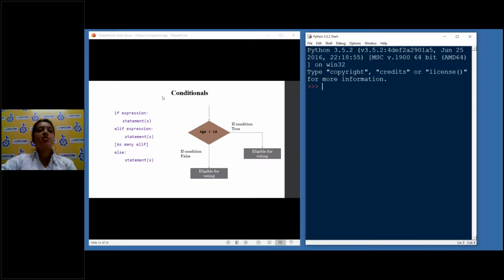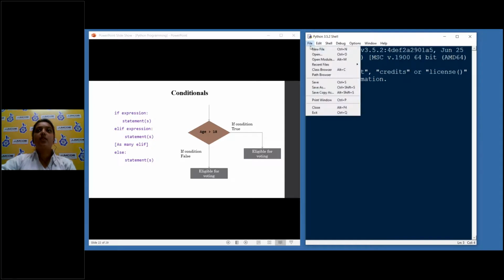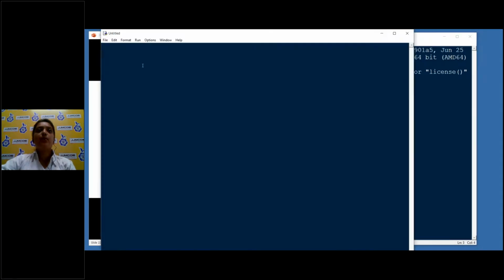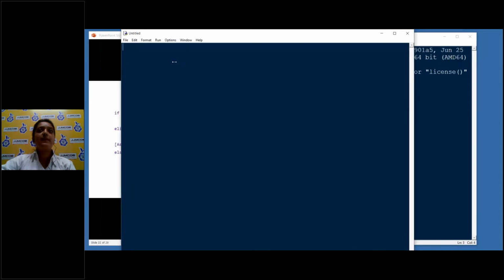So the Python if structure also goes like that. First we have the if expression. Elif means else if. So we don't write else if here, just like in C, but we write elif expression here. And we can have as many elif as possible, but if and else will be of single type. Okay, let us code this condition. For this, you go to file and click new file. So now I have a new file here.